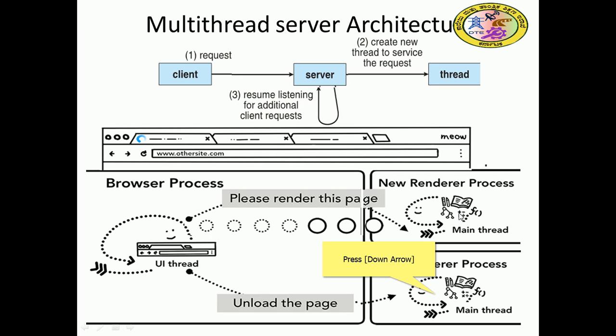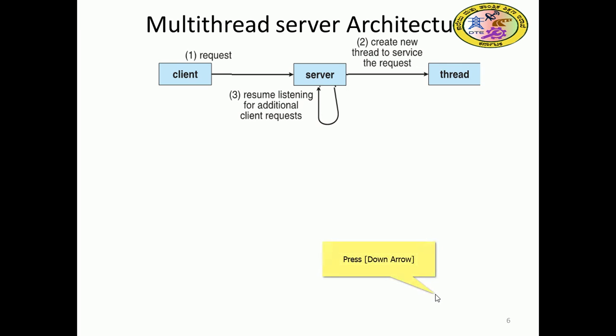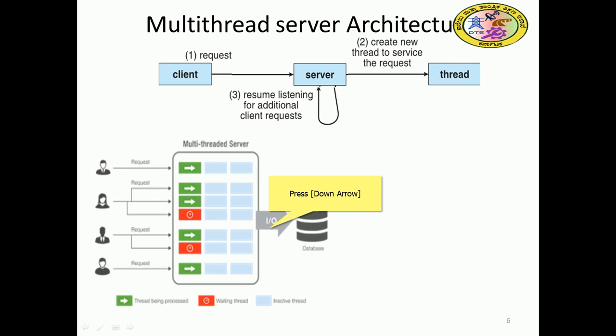This is compared to the single server architecture, that is, a single process architecture. I hope that is clear. Let us see one more. There is a request, request one, which goes to a multi-threaded server, then to the IO, where there is a database. One more person is there, and there are three threads.